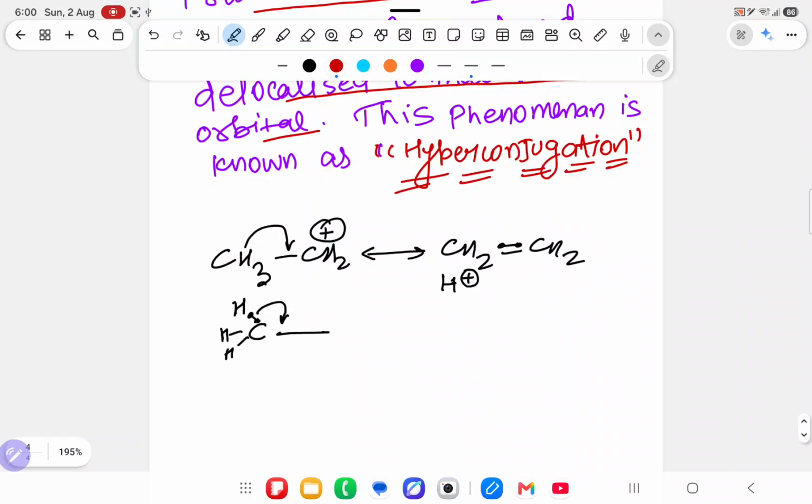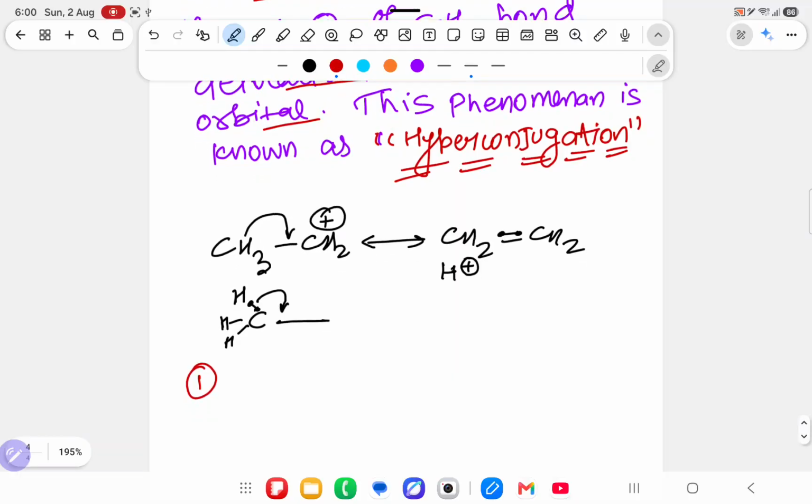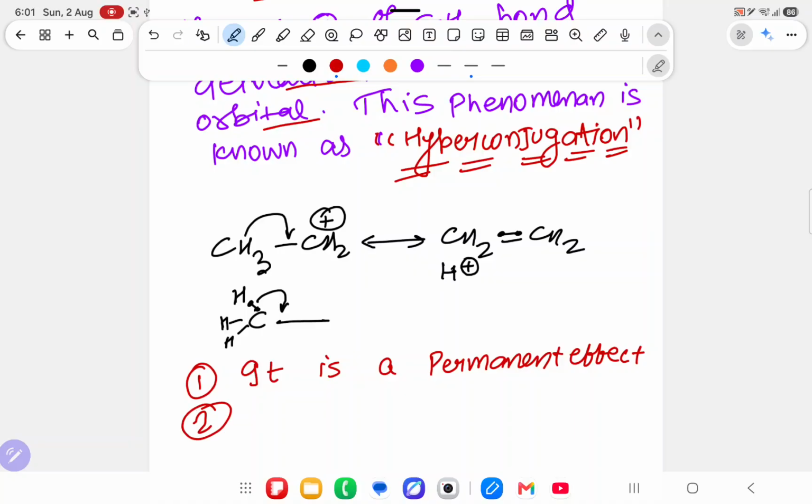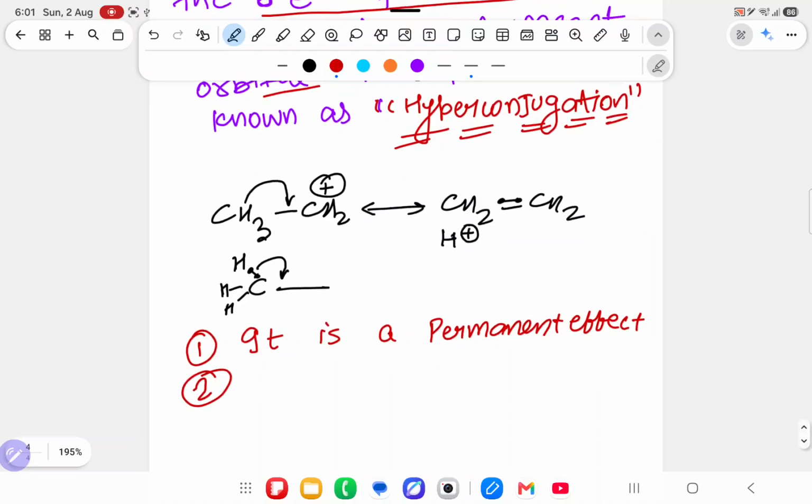First point, understood everything? There are three permanent effects: inductive effect, hyperconjugation, and resonance. First point, you will write that it is a permanent effect. I am going to justify all the definitions in my own language. Second point: previously, in inductive effect, there is a shifting of electron, but over here there is a transfer of electron.